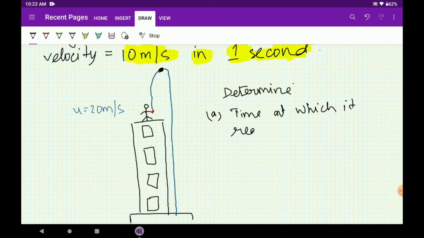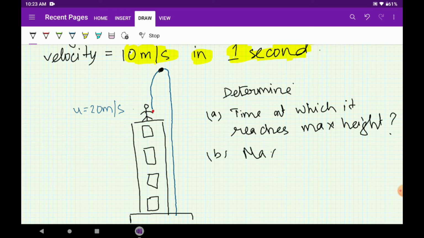Time at which it reaches max height. This is a very interesting problem. This kind of problems are asked in every competitive exam as well. And then we can determine the maximum height also, how much the ball will rise from your point.